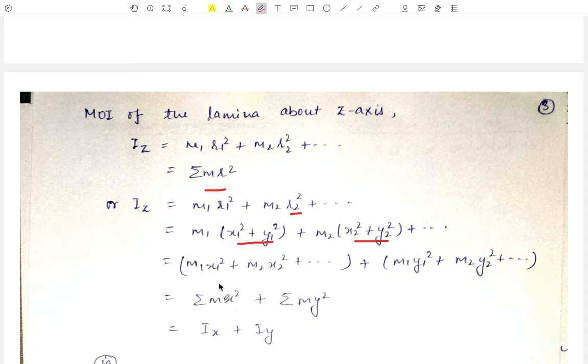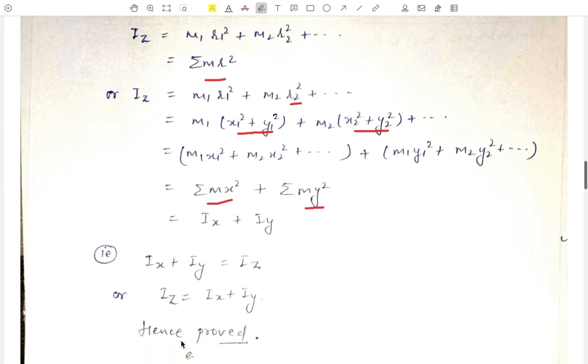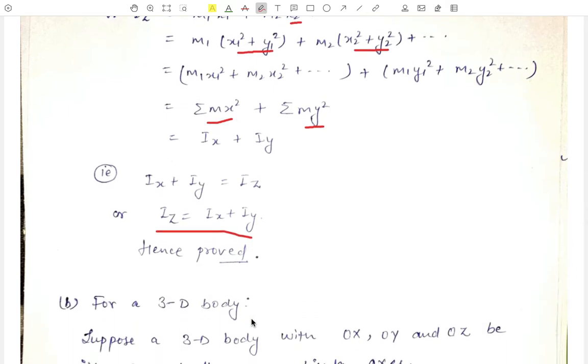Now what is this? This is summation m x square, and this is summation m y square. This is Iy and this is Ix. Hence our theorem, that is Iz is equal to Ix plus Iy. Hence the theorem is proved. Now the same theorem holds for a three-dimensional body, but it has a different definition in three dimensions.